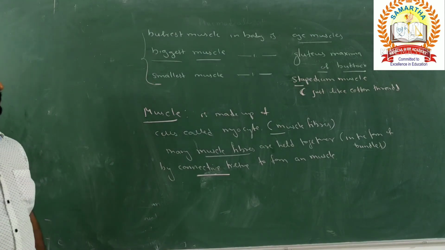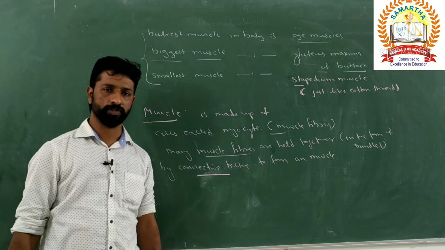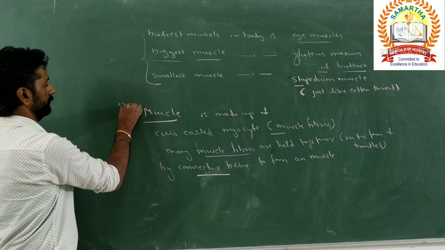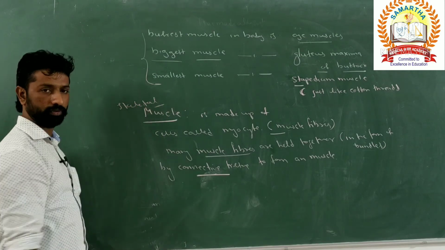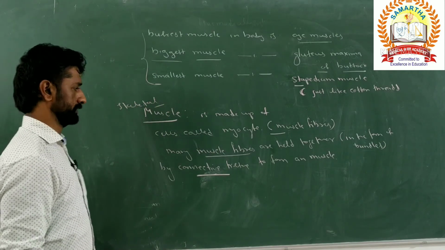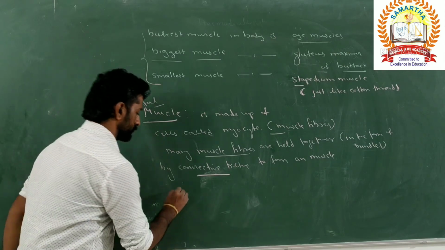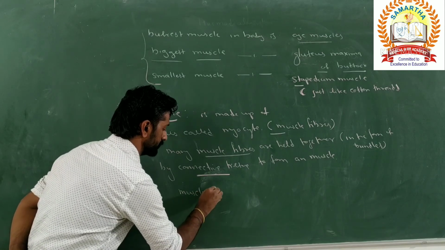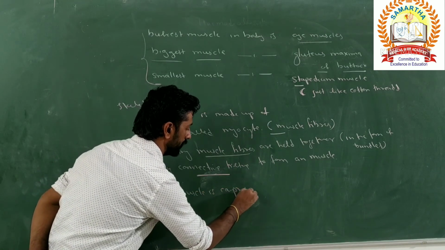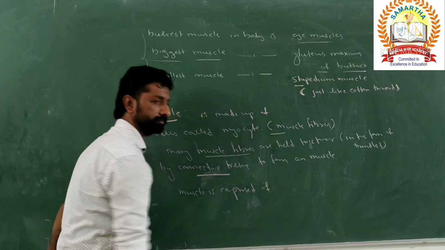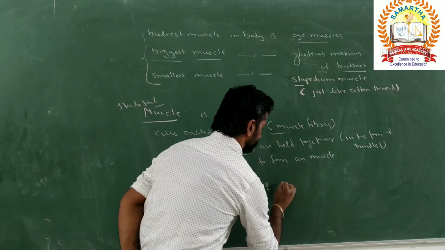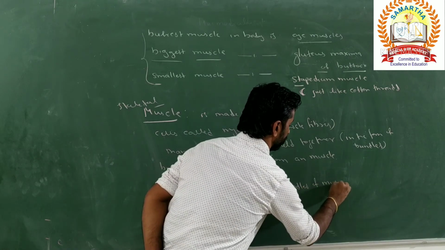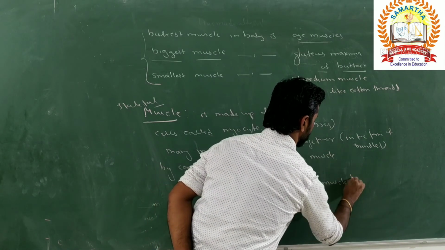If you look at the ultrastructure of the skeletal muscle, and here we are discussing skeletal muscle only, the muscle is comprised of bundles of muscle fibers.